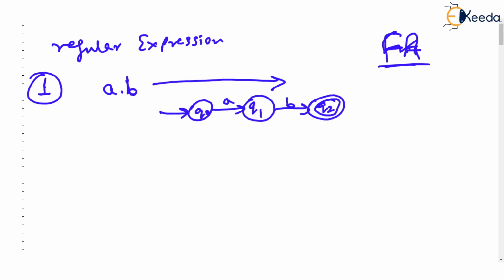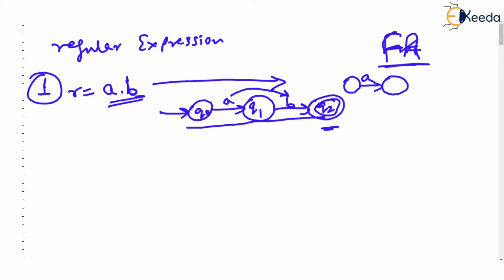You are absolutely right. This regular expression AB will be accepted by this finite automata where the first letter has to be A and the second letter has to be B, which will lead us to the final state. But actually, using a theorem, what we do is we first construct a finite automata only for A. Now this will clearly accept A. And then we construct a finite automata only for B.